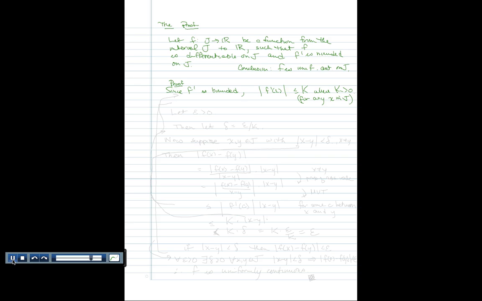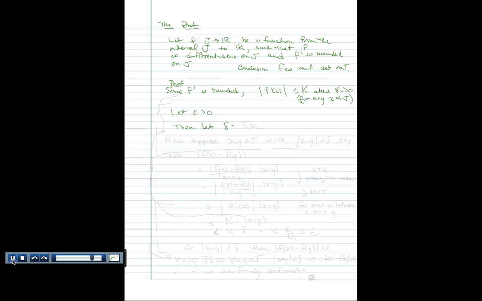Now, we want to show this function is uniformly continuous. To show something's uniformly continuous, I need to pick an epsilon greater than 0 and show that I can find a delta that doesn't depend on any x or y, just depends on epsilon only, so that all these other conditions about uniform continuity follow.